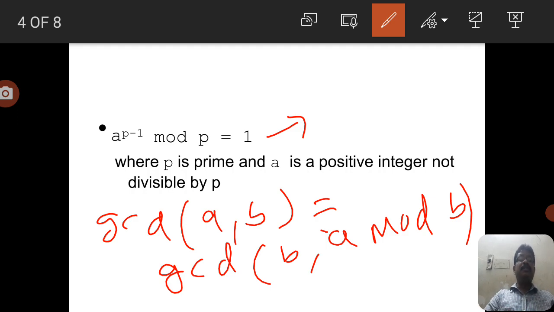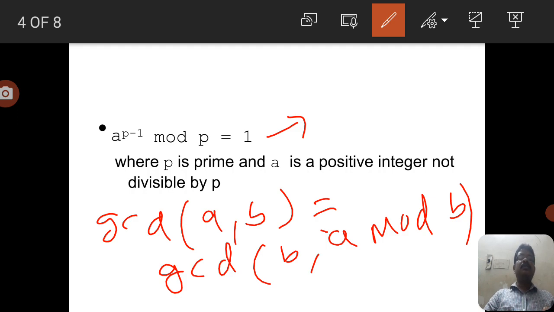So here, p is the prime number and a is any positive integer not divisible by p. This statement, that is a to the power p minus 1 is identical to 1 mod p, is only true when a is not divisible by p.